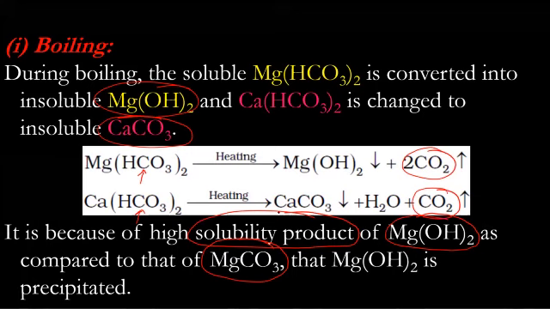So this is basically the answer if you are asked why these two equations are different. Even if I explain solubility product more, you won't understand unless we go through the equilibrium chapter. So just try to memorize at the moment that because of the high solubility product of Mg(OH)2 as compared to magnesium carbonate, magnesium hydroxide is precipitated. These precipitates can be removed by filtration. The filtrate thus obtained will be soft water.